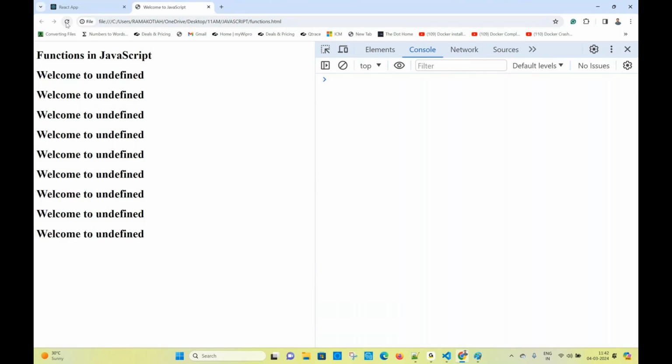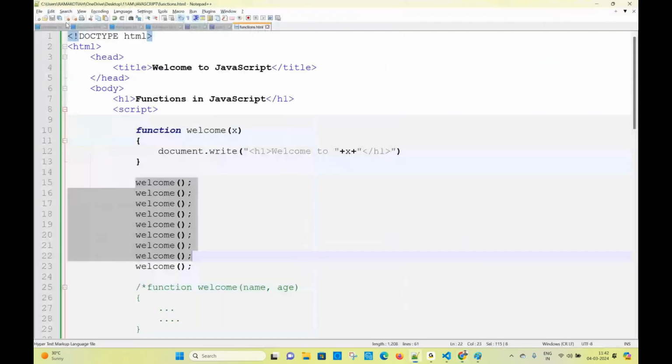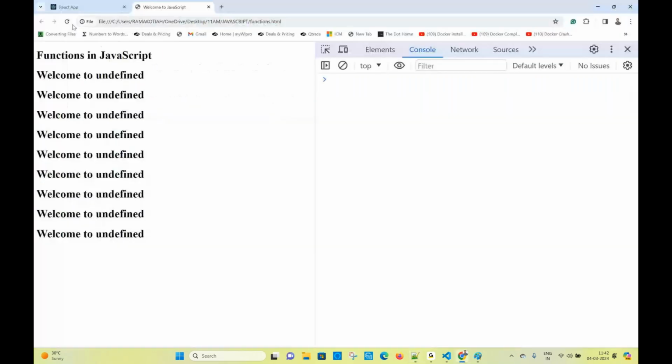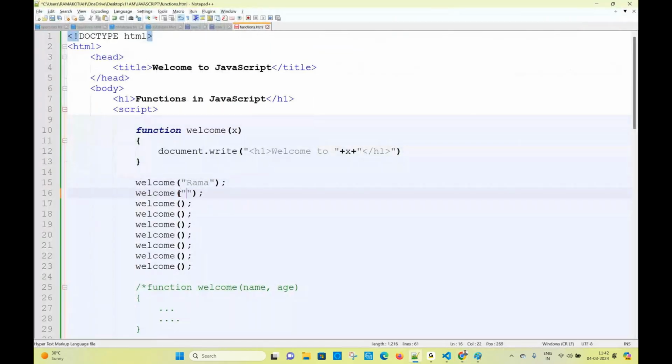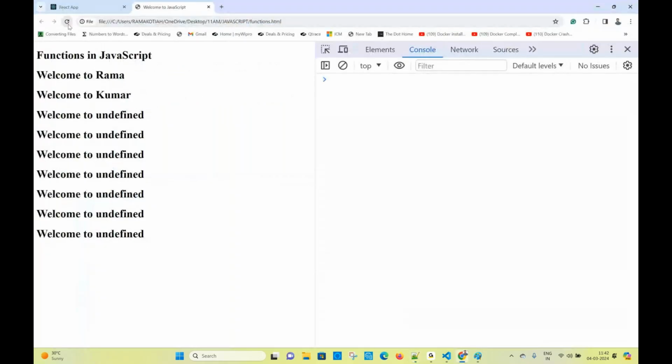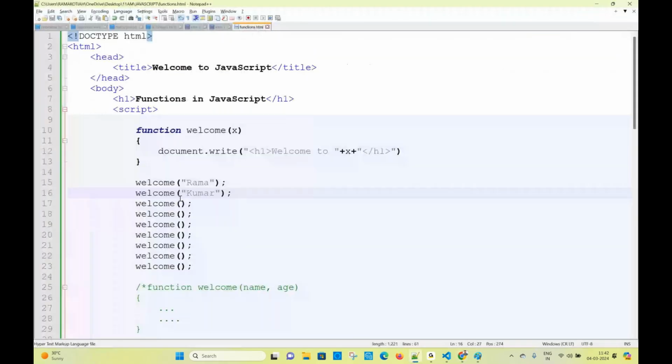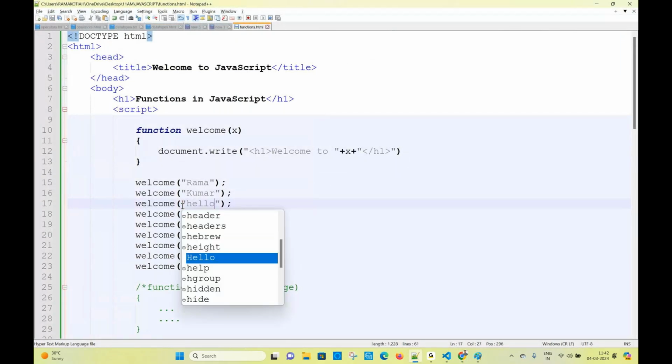No. Definitely. What I'm passing here is the invitation. First person, I'm inviting you, Ram. Then what is the output of the first function? Welcome to Ram. So you see how this is all working. I'm taking some value called Kumar, and now you see some value is coming like this, right? And I'm going to take some other value, hello. Based on the values, the functions are executing now.